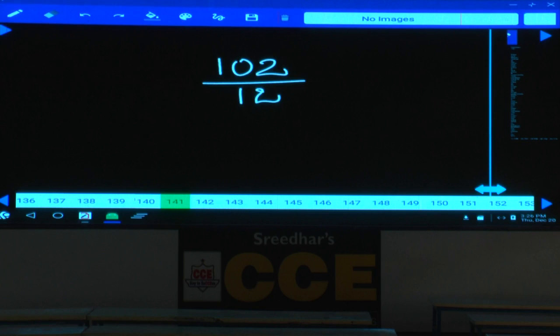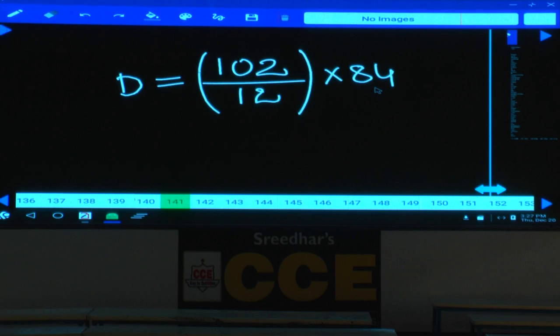For getting total time, it is 1 or 2 by 12. What is this? Time. The time they traveled, right? And when they are moving opposite each other, to calculate distance, d is equal to speed into time. Time is that, and speed is the relative speed, s1 plus s2, that is 84. This is one way. Okay? The other way is,